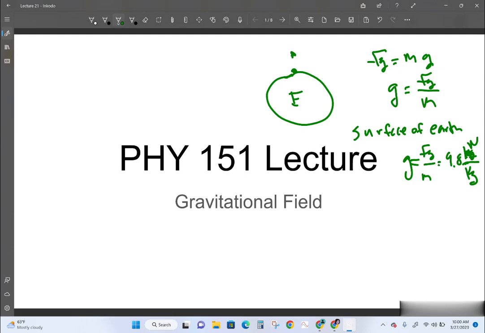If we were to go out, we would have less acceleration the further we go out. But regardless, we are always going to be pulled on by some kind of force when we're near the Earth, whether there is a mass there or not.